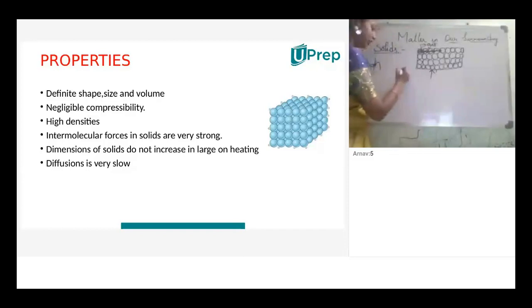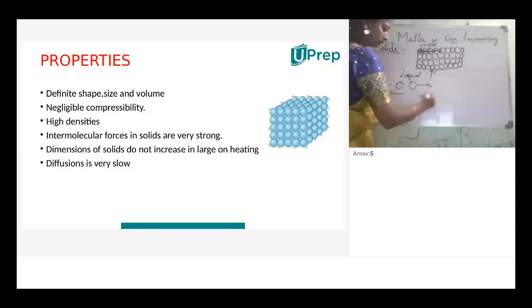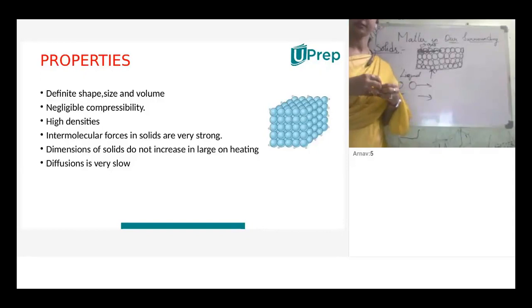Okay, for example, if you heat the liquid, what happens? The particles will move a bit far. Why? Because the forces of attraction are weak.